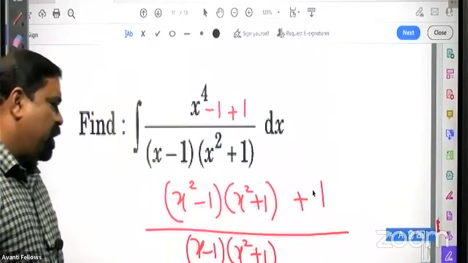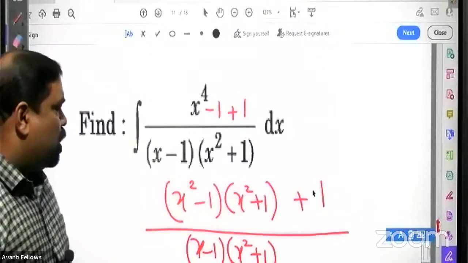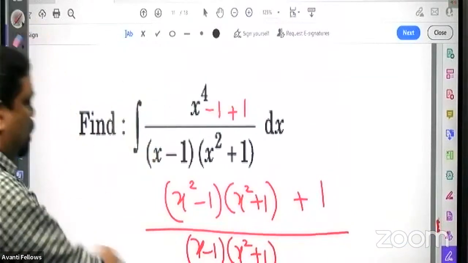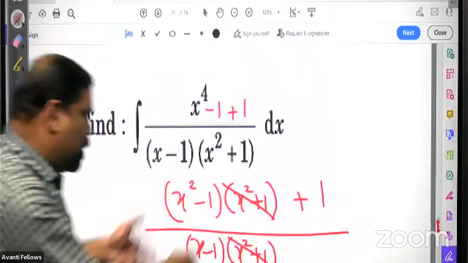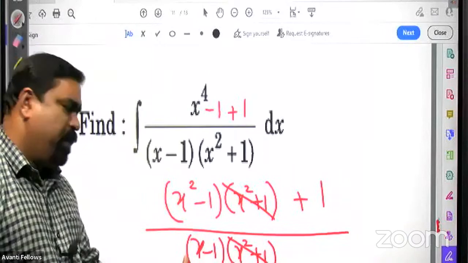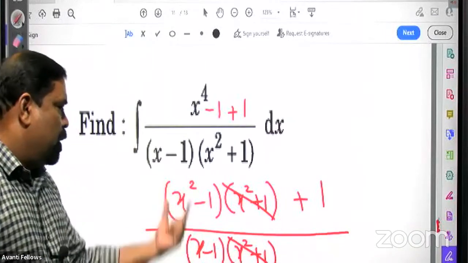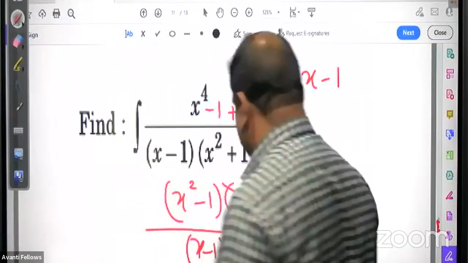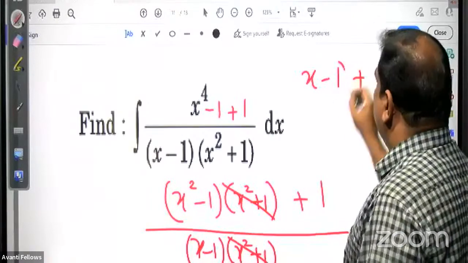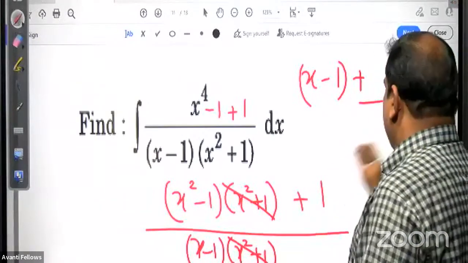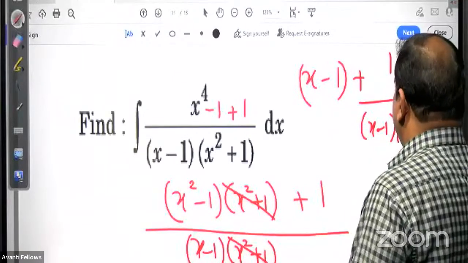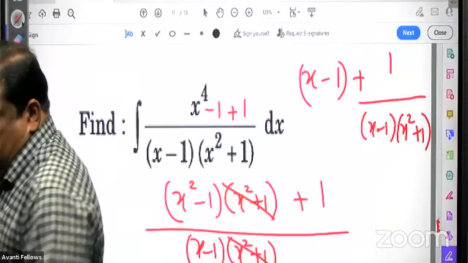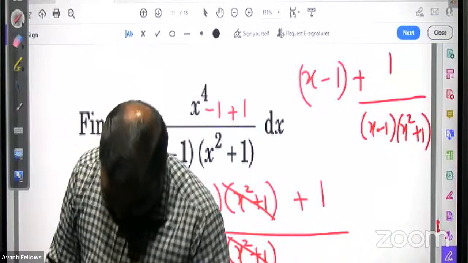So we can separate it. You can separate it as two terms. In the first part, this x square plus 1 will cancel. So remaining will be x square minus 1 by x minus 1. And again, x minus 1 will be cancelling. So you will get x minus 1 only remaining in the first part, plus 1 divided by everything as it is, x minus 1 into x square plus 1. Actually, this is a division only, but we are doing it in a shorter way, a shortcut method. That's all.